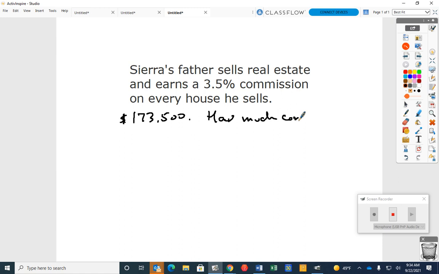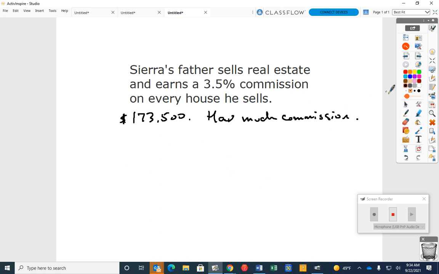How much commission? Okay. So let's say Abby's dad takes her to work with him, and he says, "Abby, if you sell a house today, I'm going to pay you 3.5%." Whoa. Some dude walks into the realtor office and says, "I want to buy this house. This is $173,500." And Abby says sold. That's all she had to do was say sold, right? So how much did Abby make? What are we going to do with the percent first?